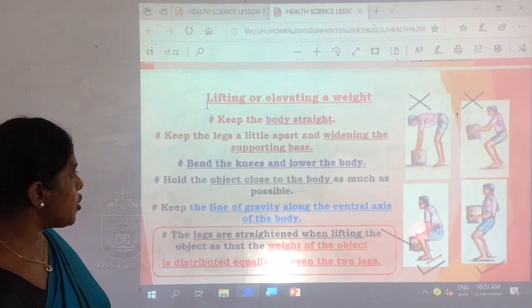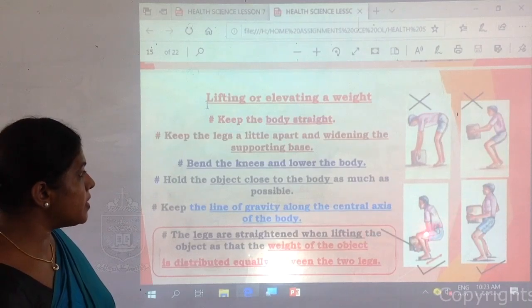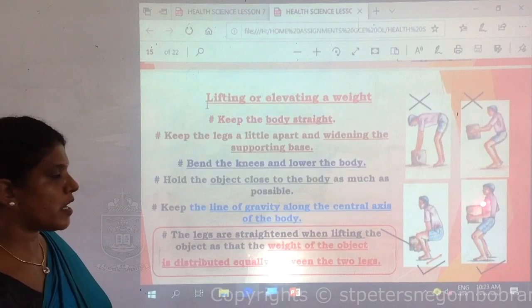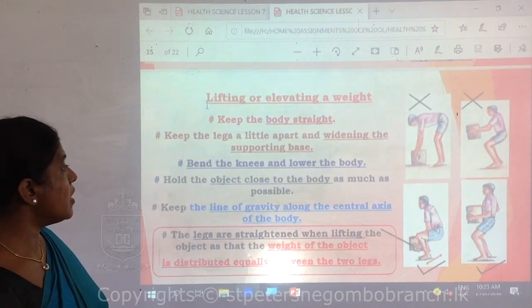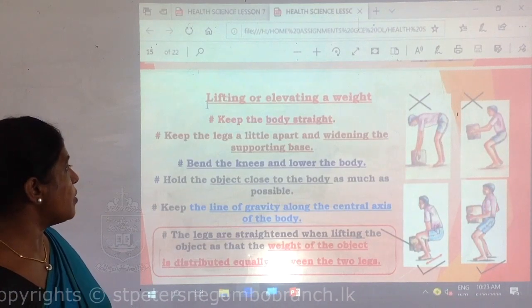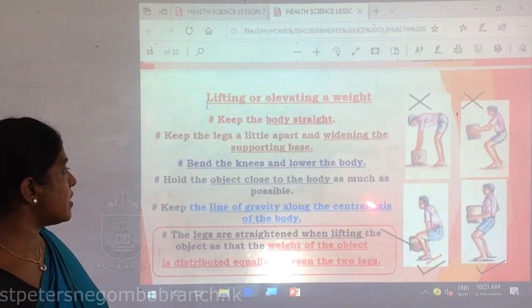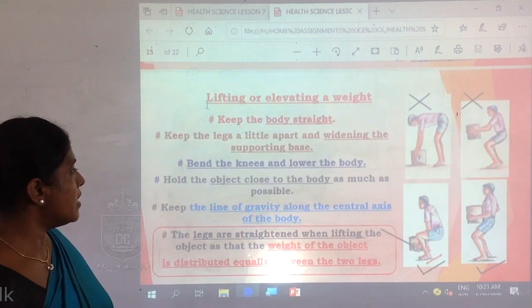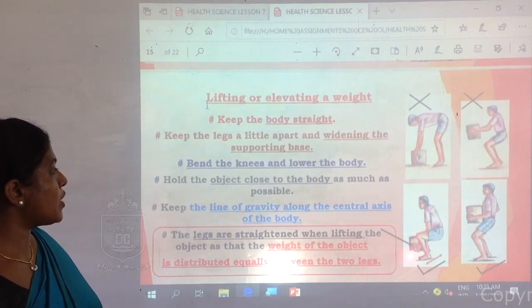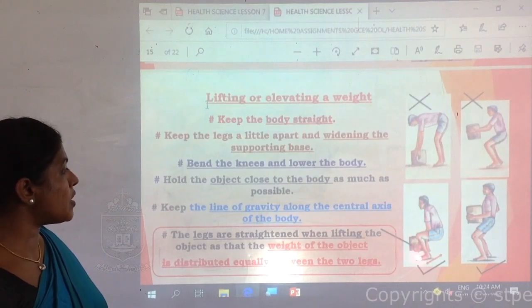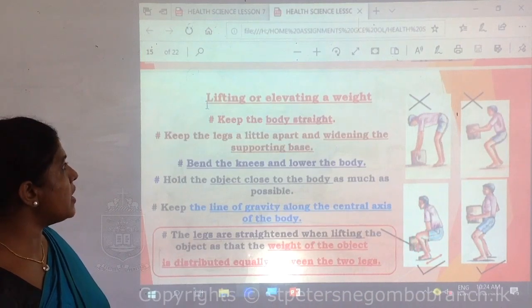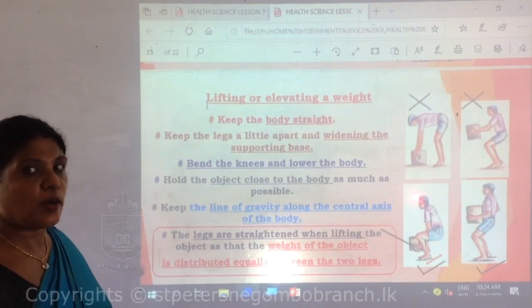Lower the body, bend your knees and bring the object close to your body as much as possible. Then also remember to maintain the center of gravity of your body. And the next point is the weight of the object should be distributed equally between the 2 legs. From this method, easily you can elevate an object.